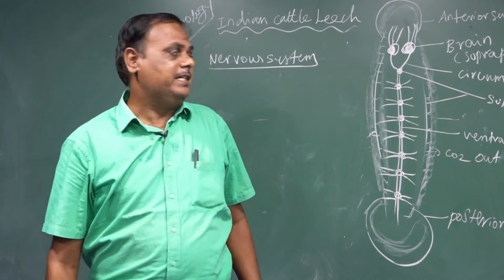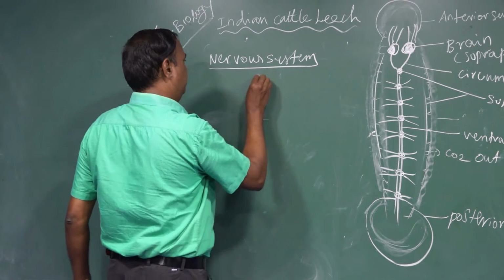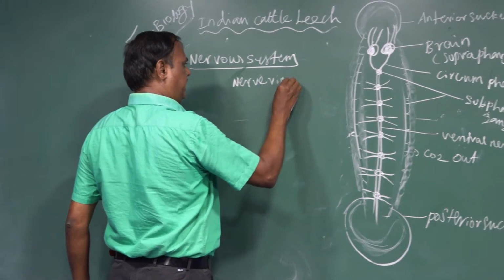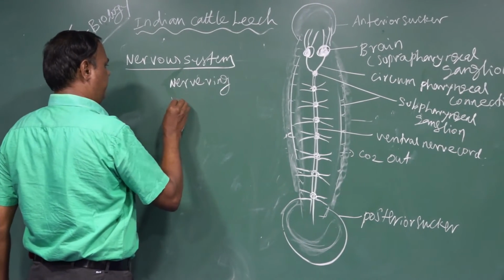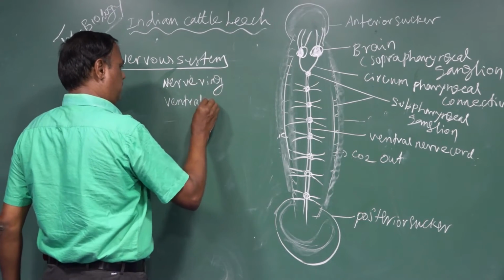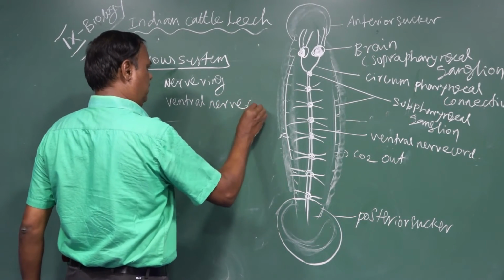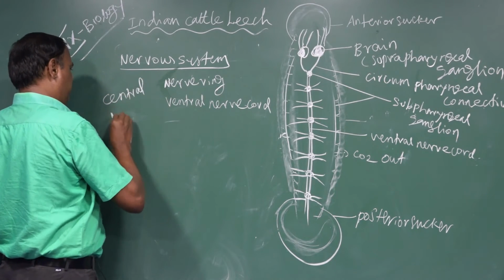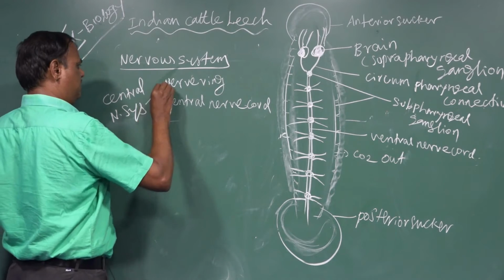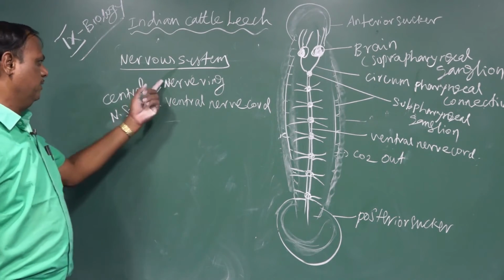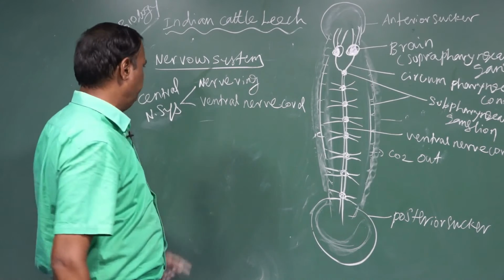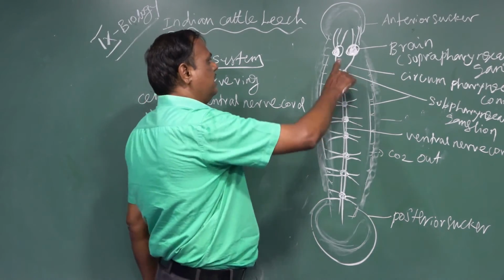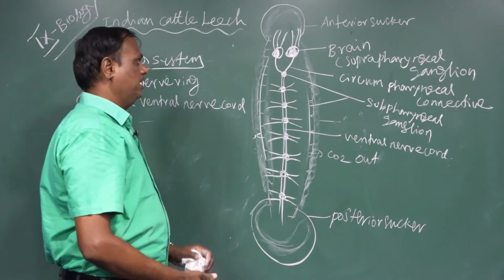The nervous system of the leech consists of a nerve ring and a pair of ventral nerve cords, with an anterior region and a posterior region.